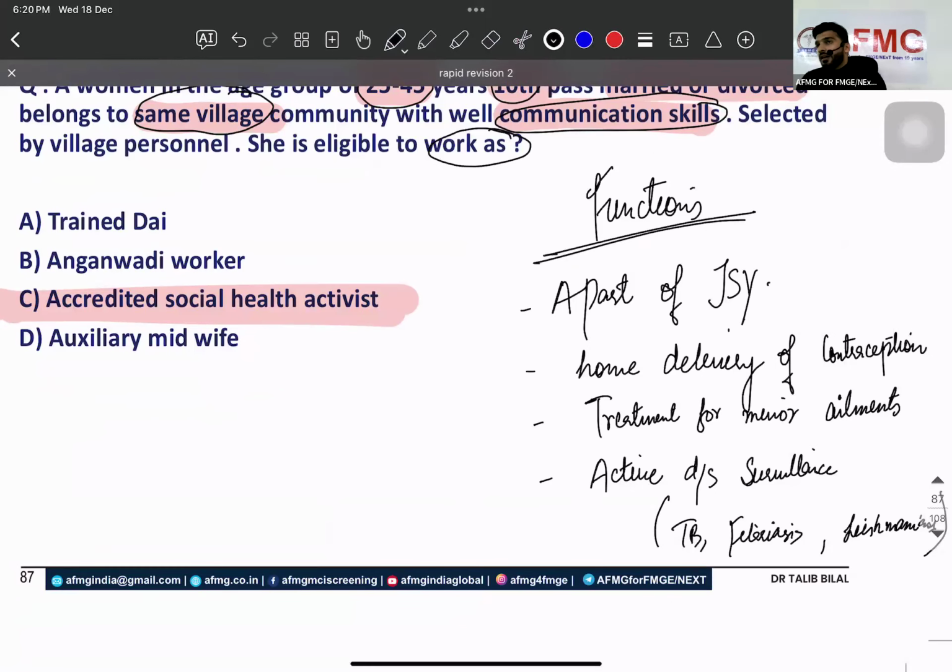So remember Asha, 10th pass, 25 to 45, same village worker, married or divorced, good communication skills, Asha. Training 23 days, trained by Anganwadi worker, medical officer. Then a part of JSY, home delivery of contraception, minor ailment treatment, and active disease surveillance. Is that clear? Chalo.